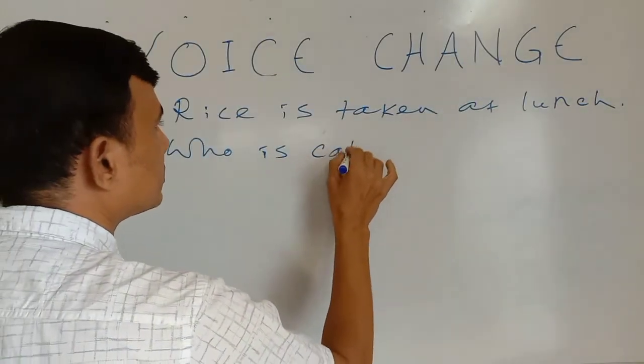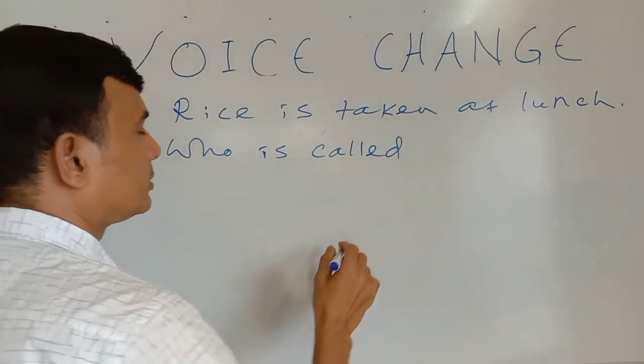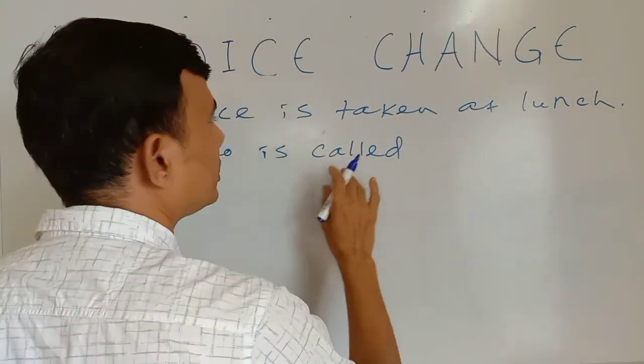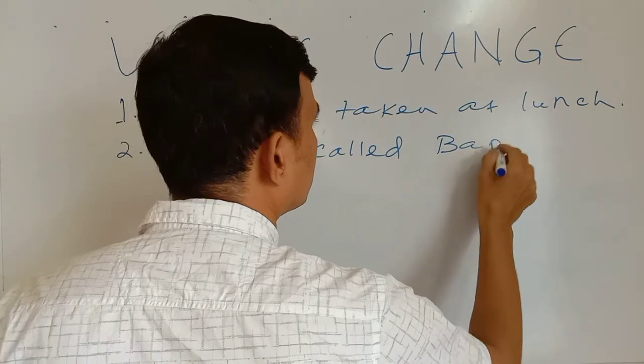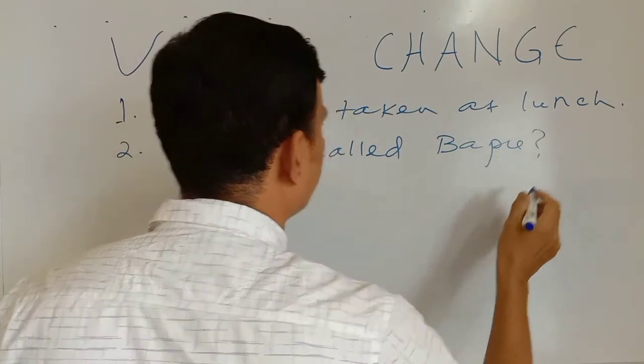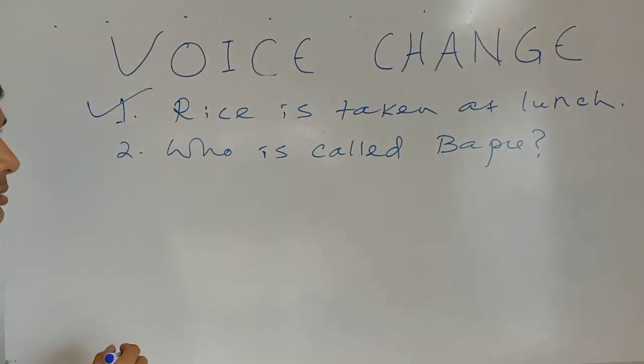Who is called Bapu? This is an assertive sentence.